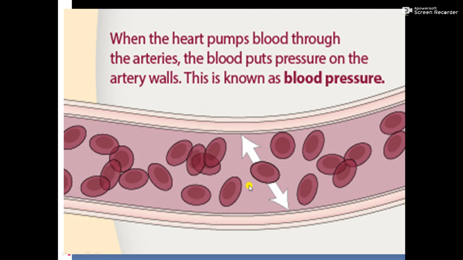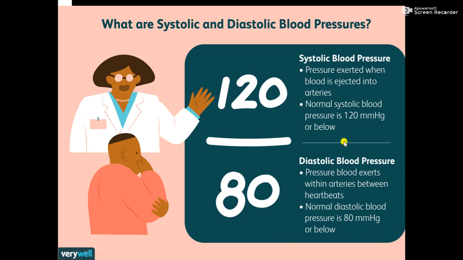So let us see what is the normal blood pressure. We can divide blood pressure into systolic pressure and diastolic pressure. Systole is the contraction of the heart chambers, and diastole is the relaxing period of the heart chambers. The pressure exerted on the wall of the blood vessel when the heart chambers contract is called the systolic blood pressure.